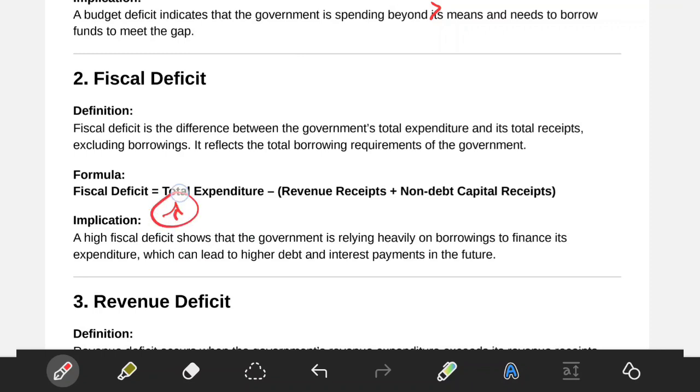If the fiscal deficit is increasing, what will happen? It really means that you are taking on higher debt, and you will have to make higher interest payments in future. In the example I just showed you, if the 20% deficit increases to a 50% deficit, what will happen? You have taken a large amount of money in borrowings, which you have to pay back, with higher debt and interest payments.